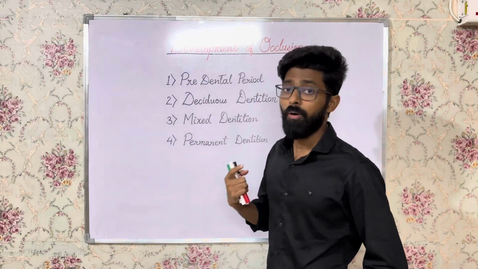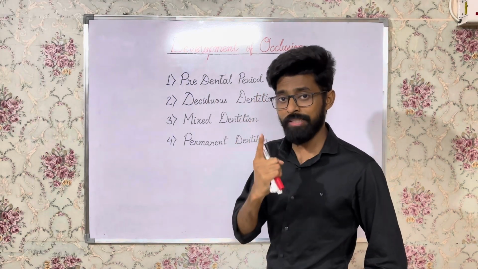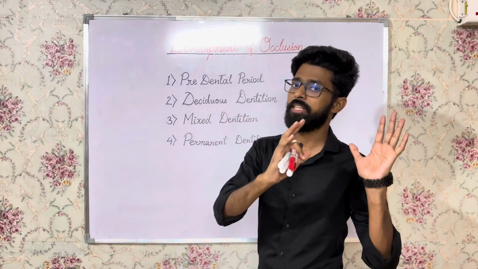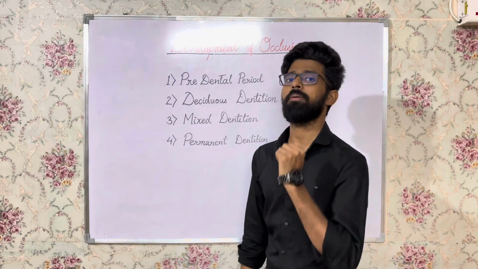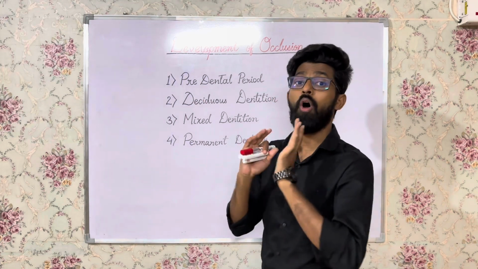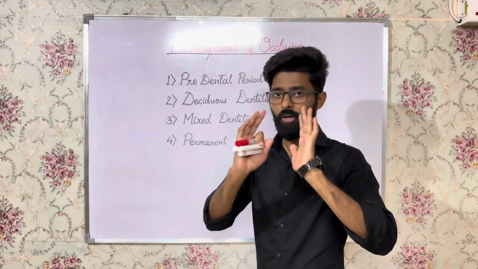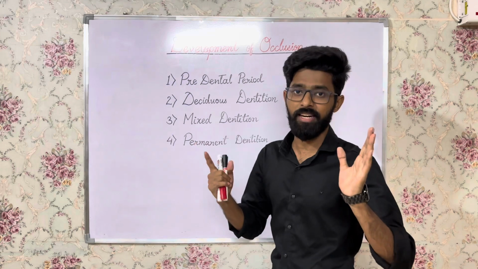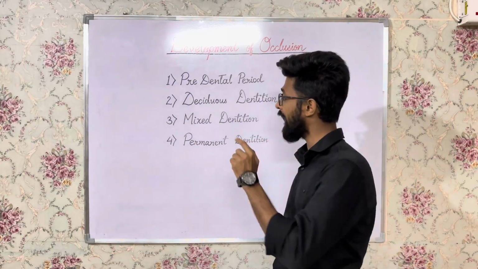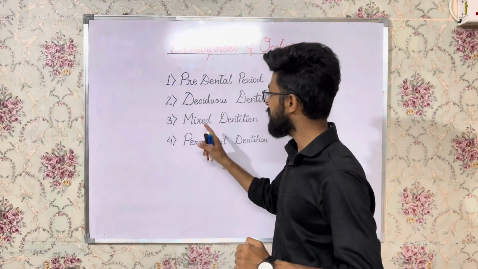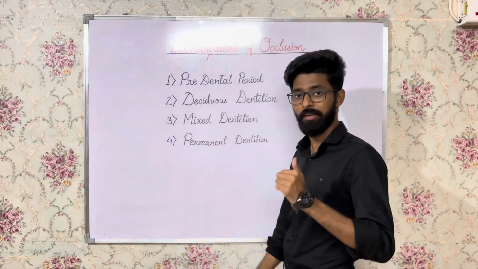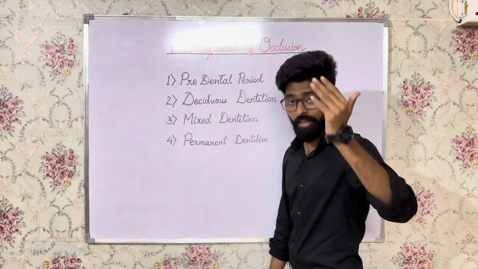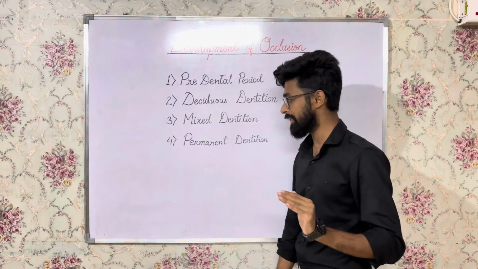After that, when even one single permanent teeth has erupted in the oral cavity, apart from the 20 deciduous teeth, that means it is no longer a deciduous dentition, right? Because 20 teeth are deciduous but one teeth is permanent, so it is mixed dentition, a mixture of deciduous dentition as well as some permanent teeth, right? This begins the mixed dentition. Mixed dentition begins when one single permanent teeth erupts.